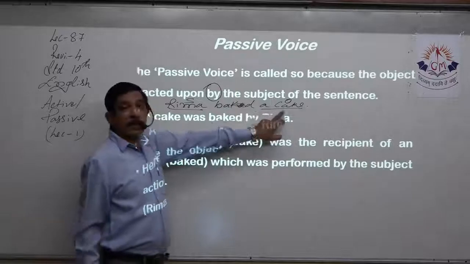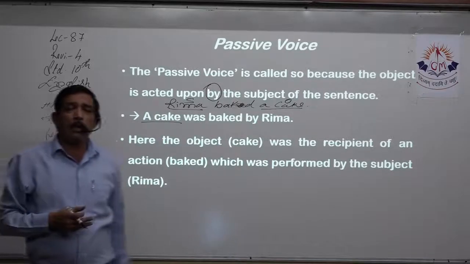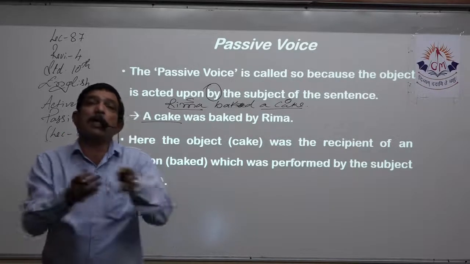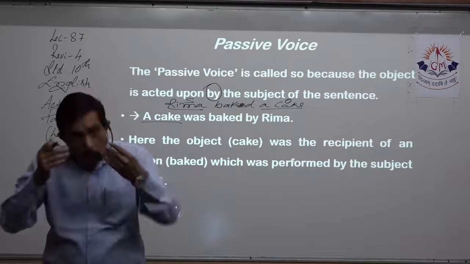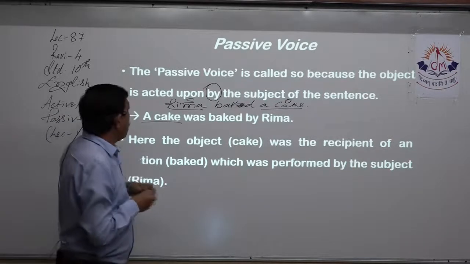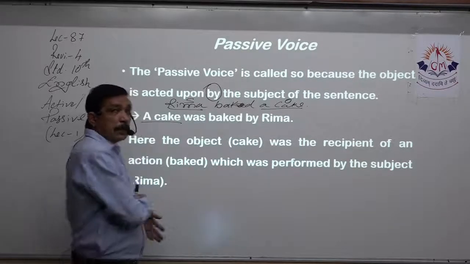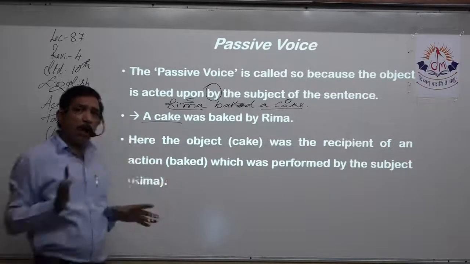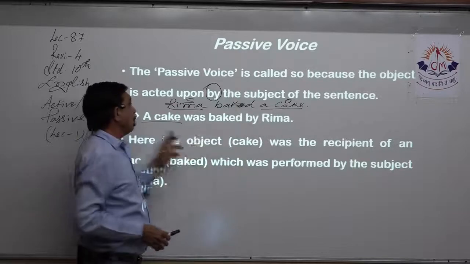That means the object comes in the starting of the sentence, a cake. Whatever pronoun, possessive pronoun, or article is there, we'll take it along with that. Sometimes we take the adjective along with the object, because object is basically a noun. Now, if I write the sentence, Rima baked a tasty cake, the tasty is the adjective of cake. It comes along with that sentence, because the whole of that is the object. We consider the whole of the thing as the object. So we bring the object to the front.